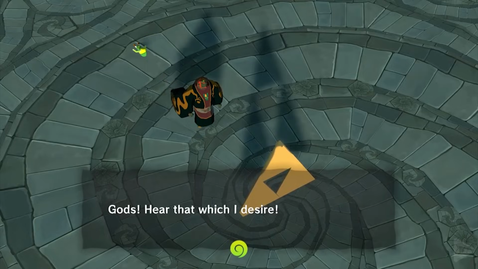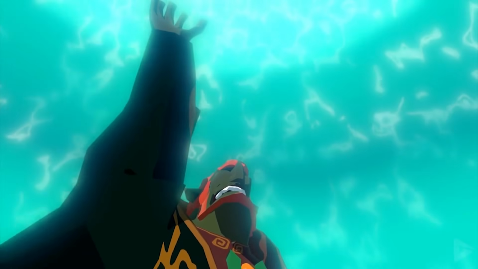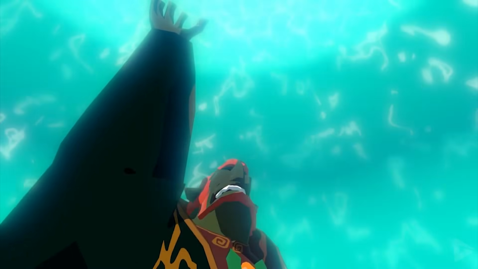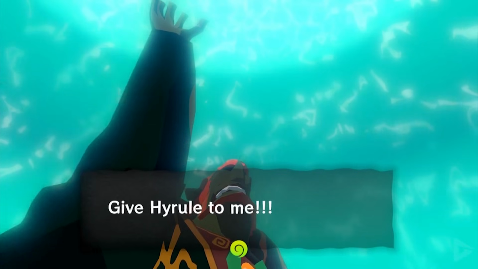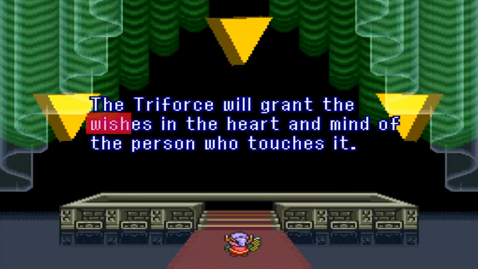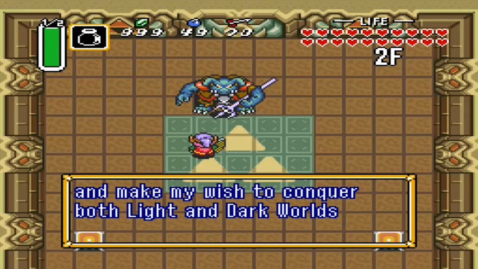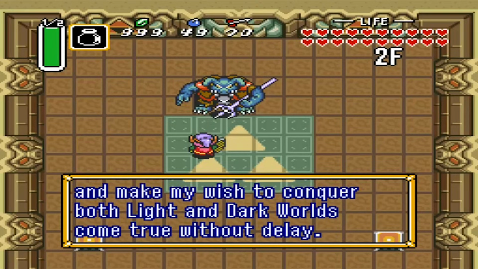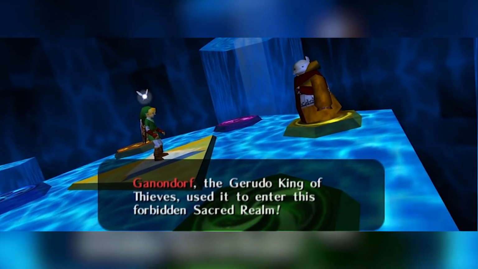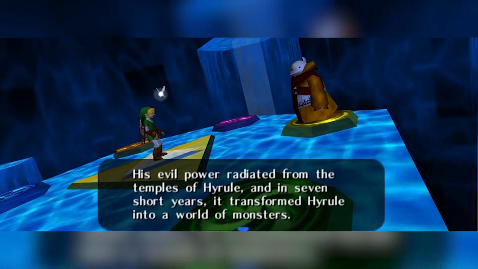So it's not that Ganon possessed the full Triforce and made a wish on it to conquer the world, but rather that that was the wish he held in his heart, as in the desire he held in his heart. We need to realize that wish can be a noun, meaning a strong desire or want, or a verb, meaning the actual act of making a request. Ganon had an evil wish in the noun sense, an evil desire in his heart, and that turned the Sacred Realm into the Dark World. He didn't make a wish in the verb form upon the full Triforce.